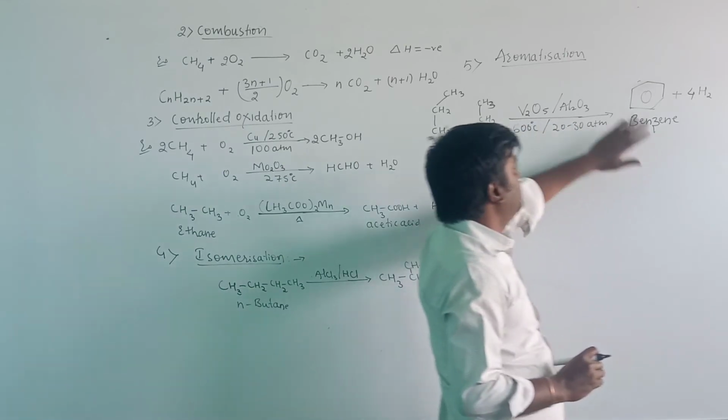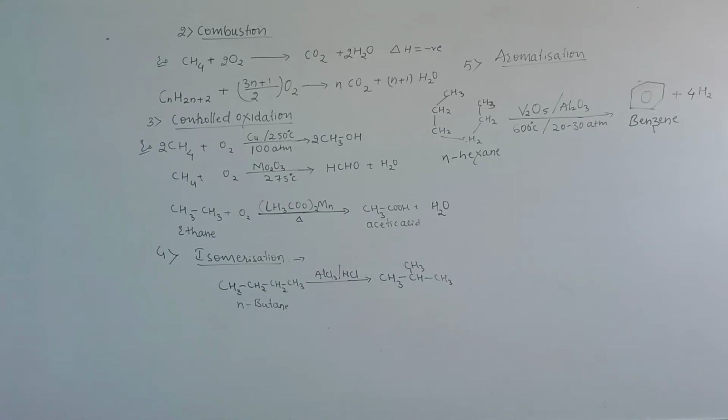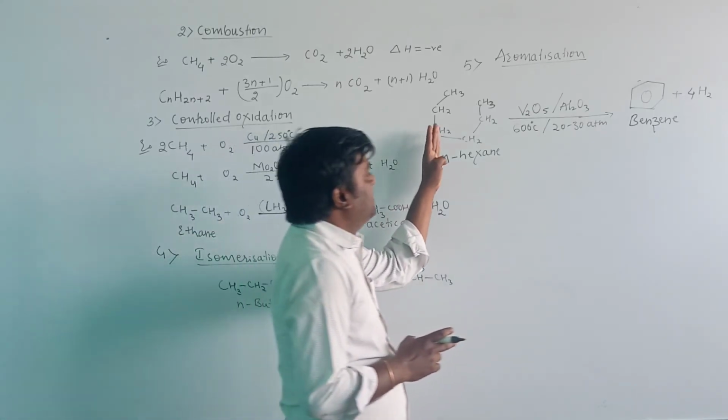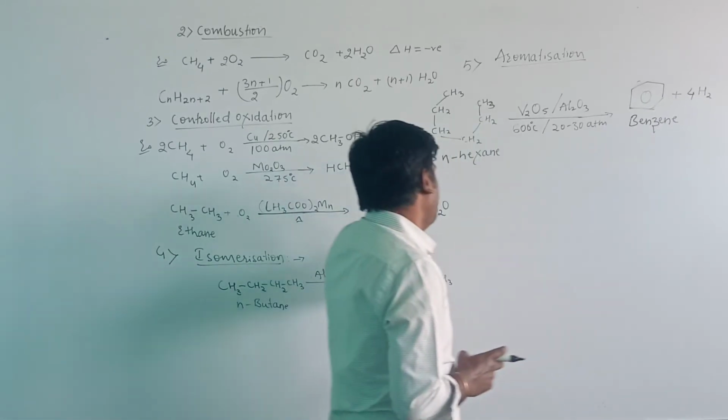Then the reaction is known as an aromatization reaction. Here in this example we have prepared benzene from N-hexane.